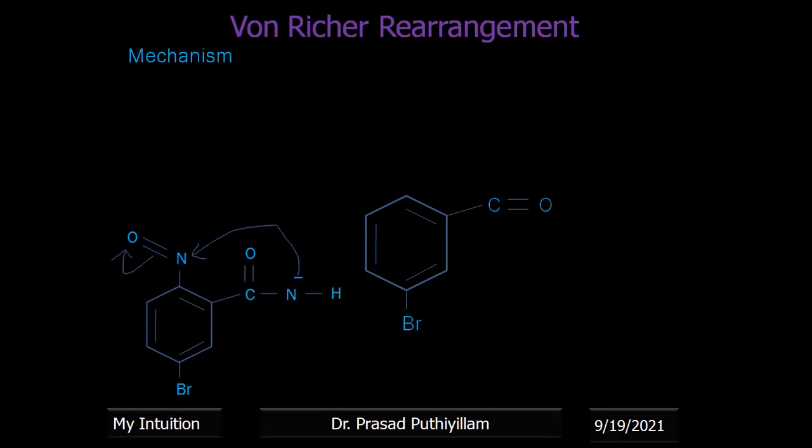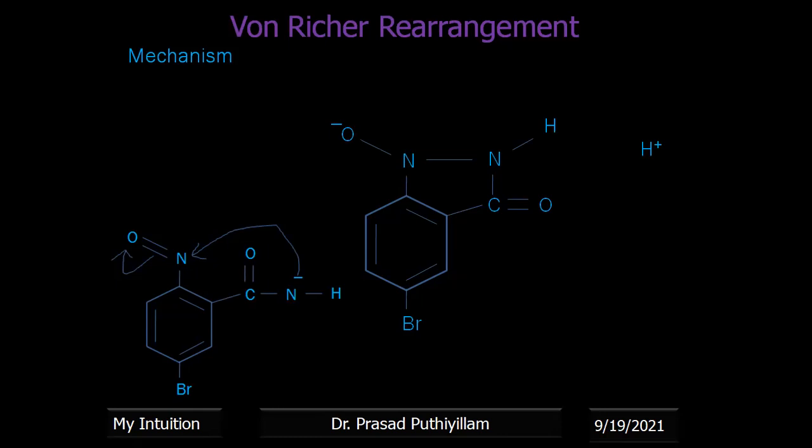Now it is a C double bond or single bond N. Okay, so it was C double bond on the upper side. I rewrote it: C double bond, it is the same thing. Then nitrogen connected to hydrogen. Then the second nitrogen having oxygen with a negative charge, and a nitrogen-nitrogen bond is formed.